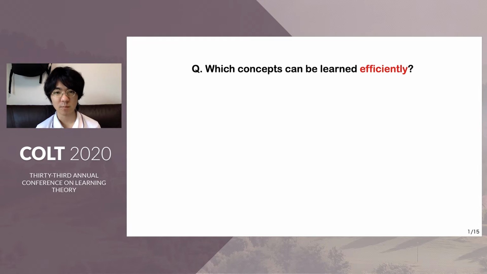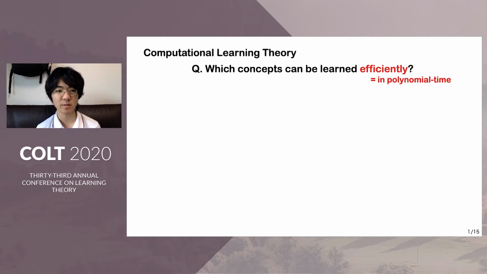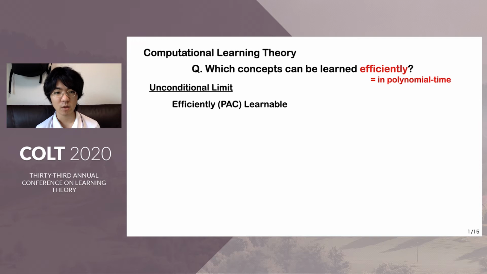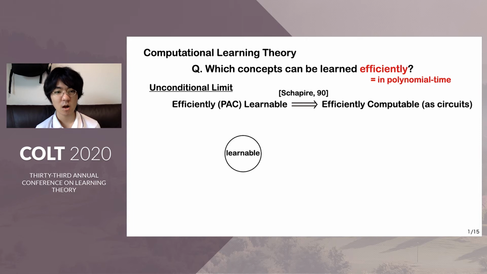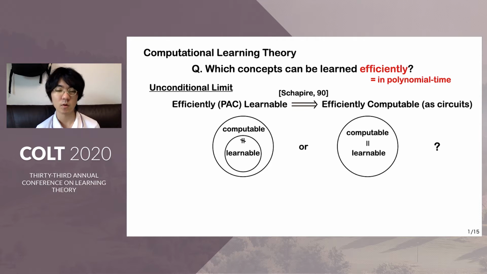Which concepts can be learned efficiently or in polynomial time? This is a very central question in computational learning theory. And one unconditional limitation on efficient learning is the following. Any efficiently learnable class is also efficiently computable. In other words, learnable classes are contained in computable classes. Then the natural question is whether these classes are equivalent or not.